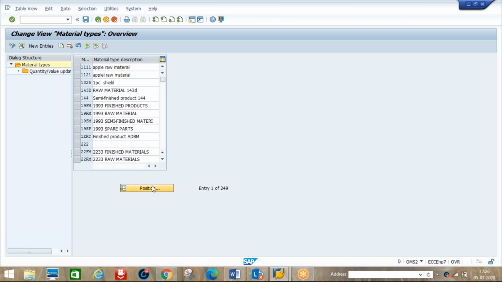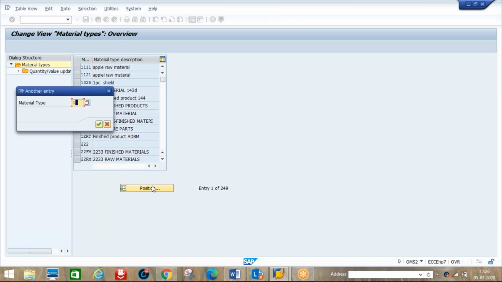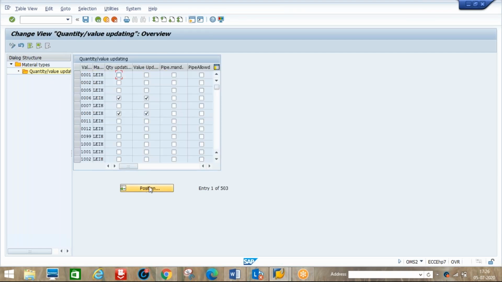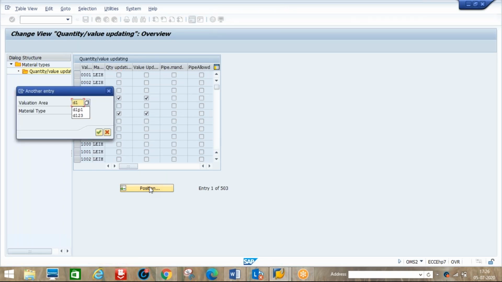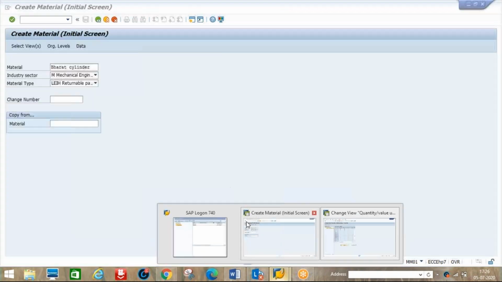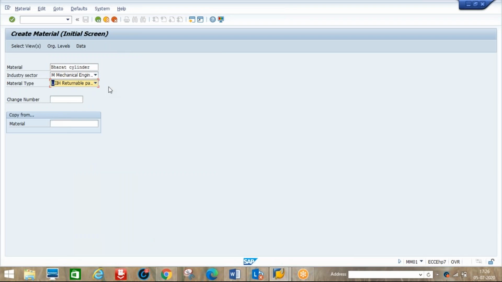Okay, go to position LEIH, returnable transport package. Select the material type and go to value and quantity updating. Enter our plant D1 P1. Anyway, the standard is already there, no problem. So I will go for create here, bar cylinder under LEIH.